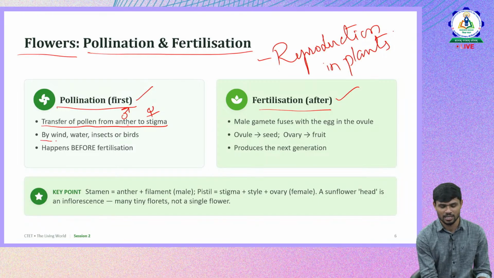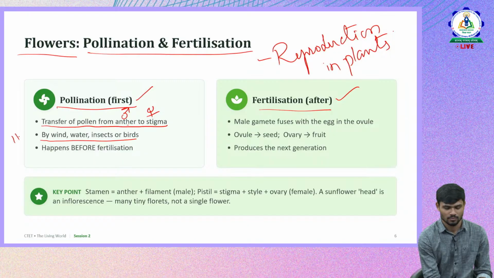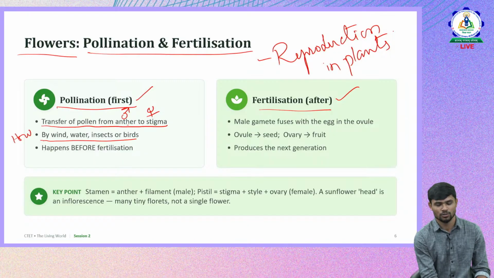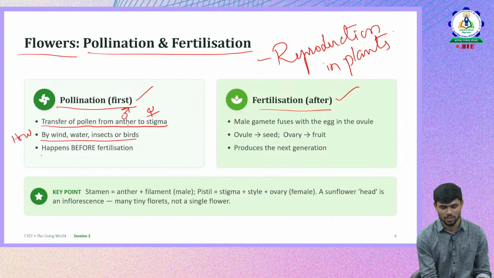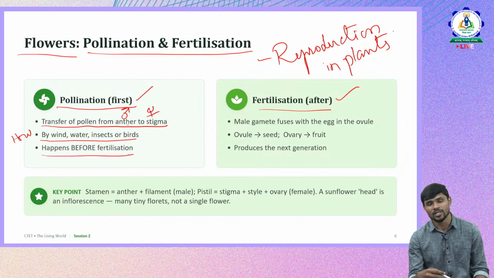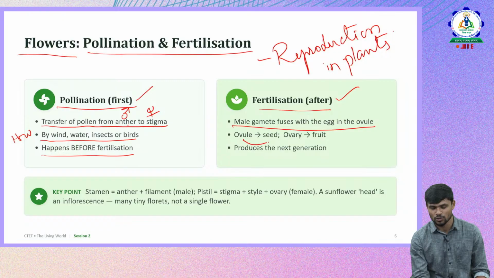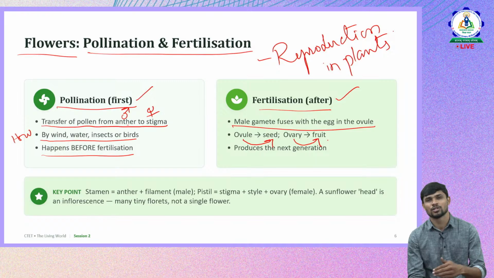Then how will they be transferred? It is through wind, water, insects and birds, while they come and sit on flowers. That's how they will be transferred. This happens before fertilization. Once pollen grains are transferred to the plant, the male gametes fuse with the eggs, that is the ovule. So after fertilization, what happens to the ovule?